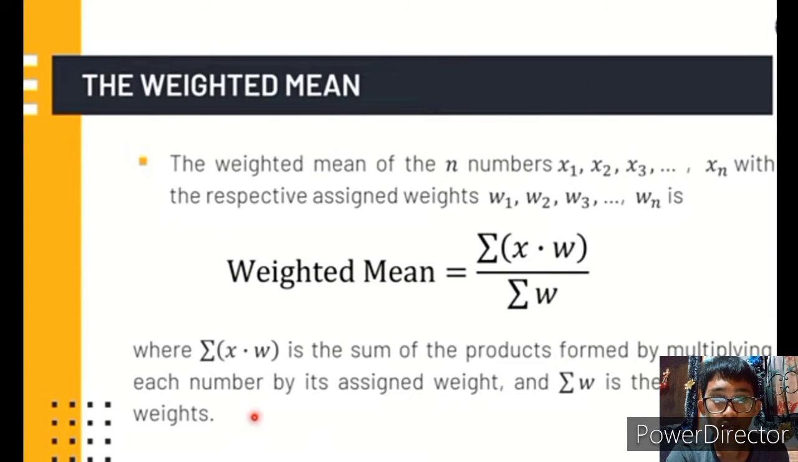Weighted mean. The weighted mean of the n numbers x1, x2, x3, and so on till xn with the respective assigned weights w1, w2, w3, and so on, wn, is equal to the summation of x times w over the summation of w, where the summation of x times w is the sum of the products formed by multiplying each number by its assigned weight, and the summation of w is the sum of all weights.